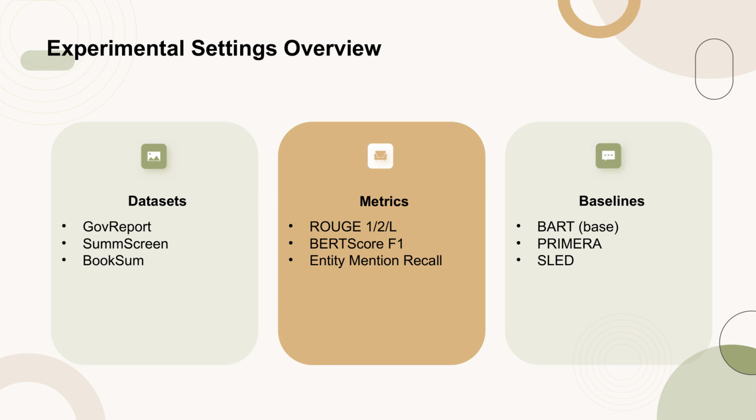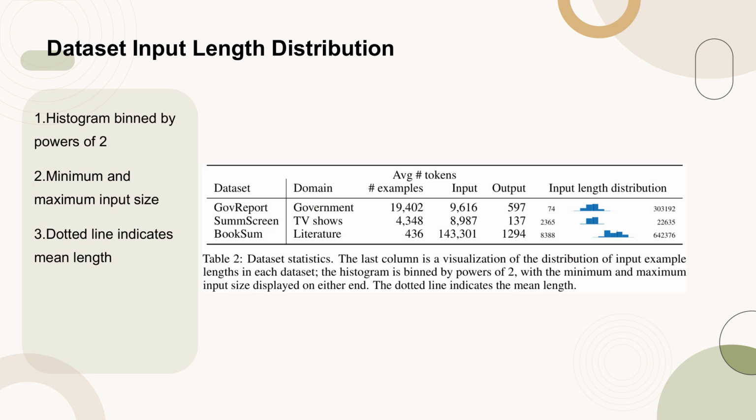in chunks. Table 2 provides a detailed overview of the distribution of input example lengths across various datasets. The histogram is categorized by powers of 2, clearly showing the minimum and maximum input sizes on either end of the scale. A dotted line is used to mark the mean length of the inputs, offering a quick reference point for the average size of the data samples in each dataset.